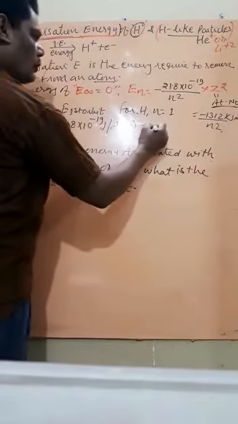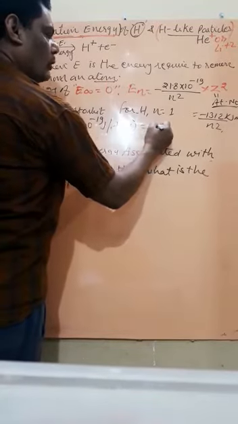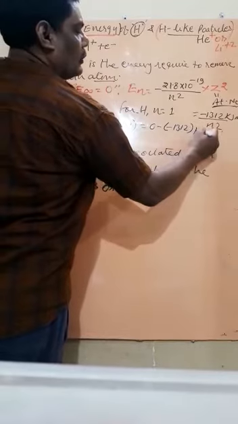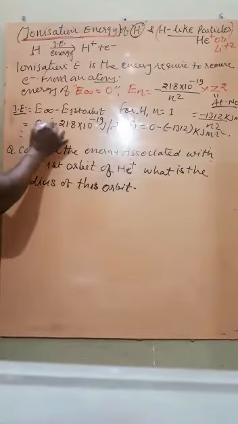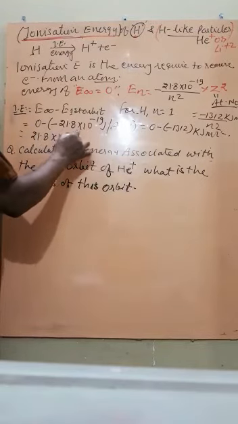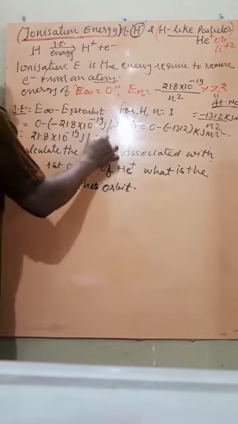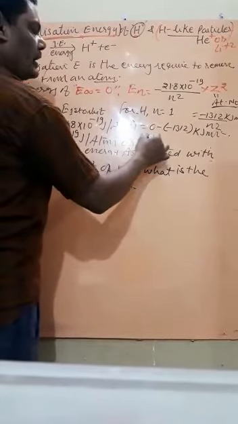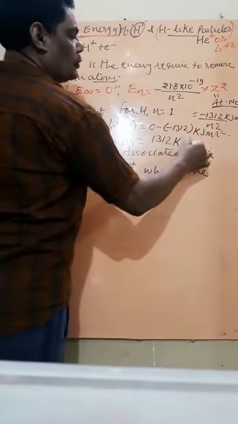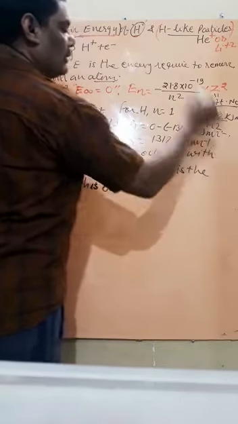So it is equal to 0 minus 1312 kilojoule per mole; solving, minus minus becomes plus, therefore 21.8 into 10 to the power minus 19 joule per atom, or 1312 kilojoule per mole.